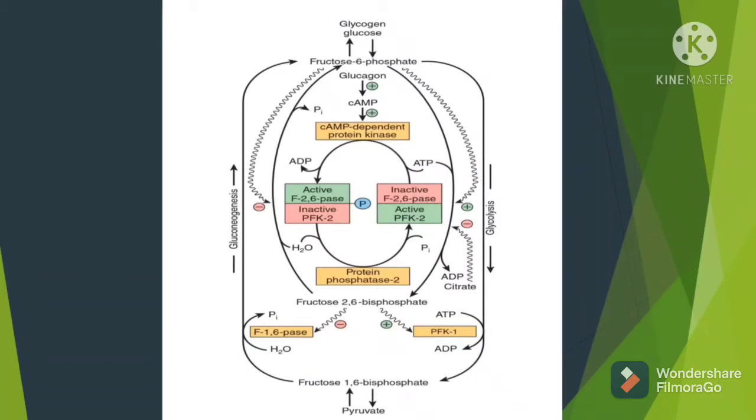PFK2 must belong to the group of enzymes which increase glycolysis. So it is in the pathway which is activated by insulin. Hence, it gets activated upon dephosphorylation and inactivated upon phosphorylation. Vice versa is fructose 2,6 bisphosphatase.